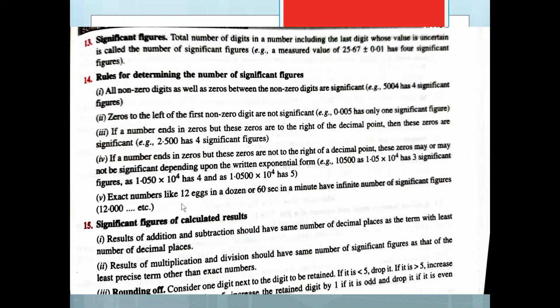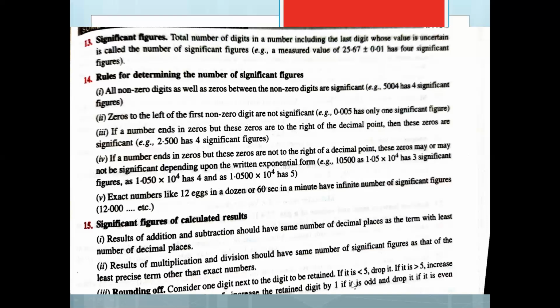Then exact numbers like 12 eggs in a dozen or 60 seconds in a minute have an infinite number of significant figures. Then significant figures of calculated results. This I have dealt with. Results of addition and subtraction should have the same number of decimal places as the term with the least number of decimal places. Results of multiplication and division should have the same number of significant figures as that of the least precise term, other than exact numbers.